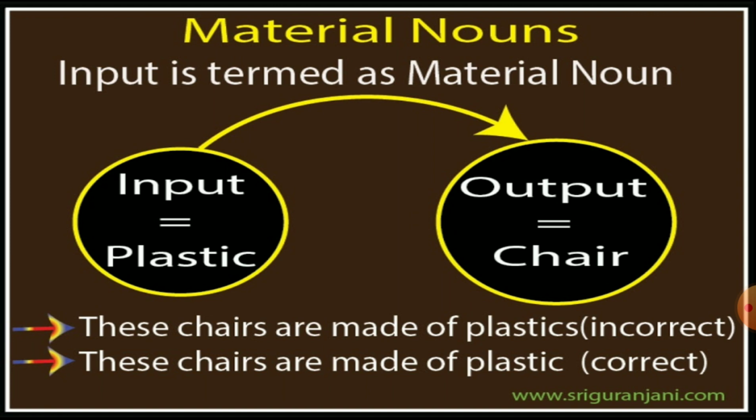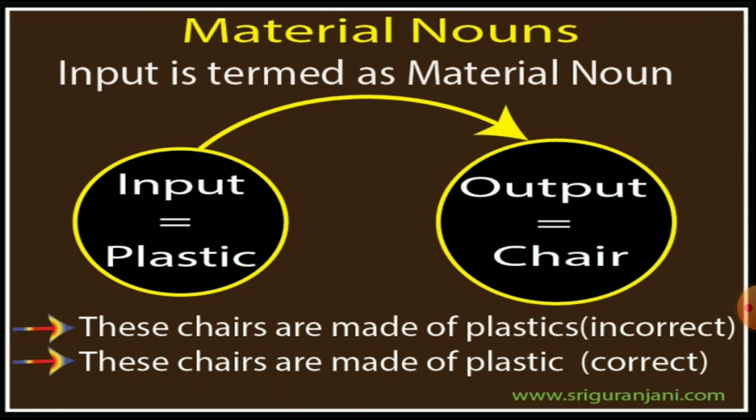If you look around you, wherever you are sitting, I'm sure you'll find a minimum of 5 items which are made of plastic. Plastic is everywhere around us. Alright, let's move on to the sentences. So these chairs are made of plastics, which is incorrect. These chairs are made of plastic.